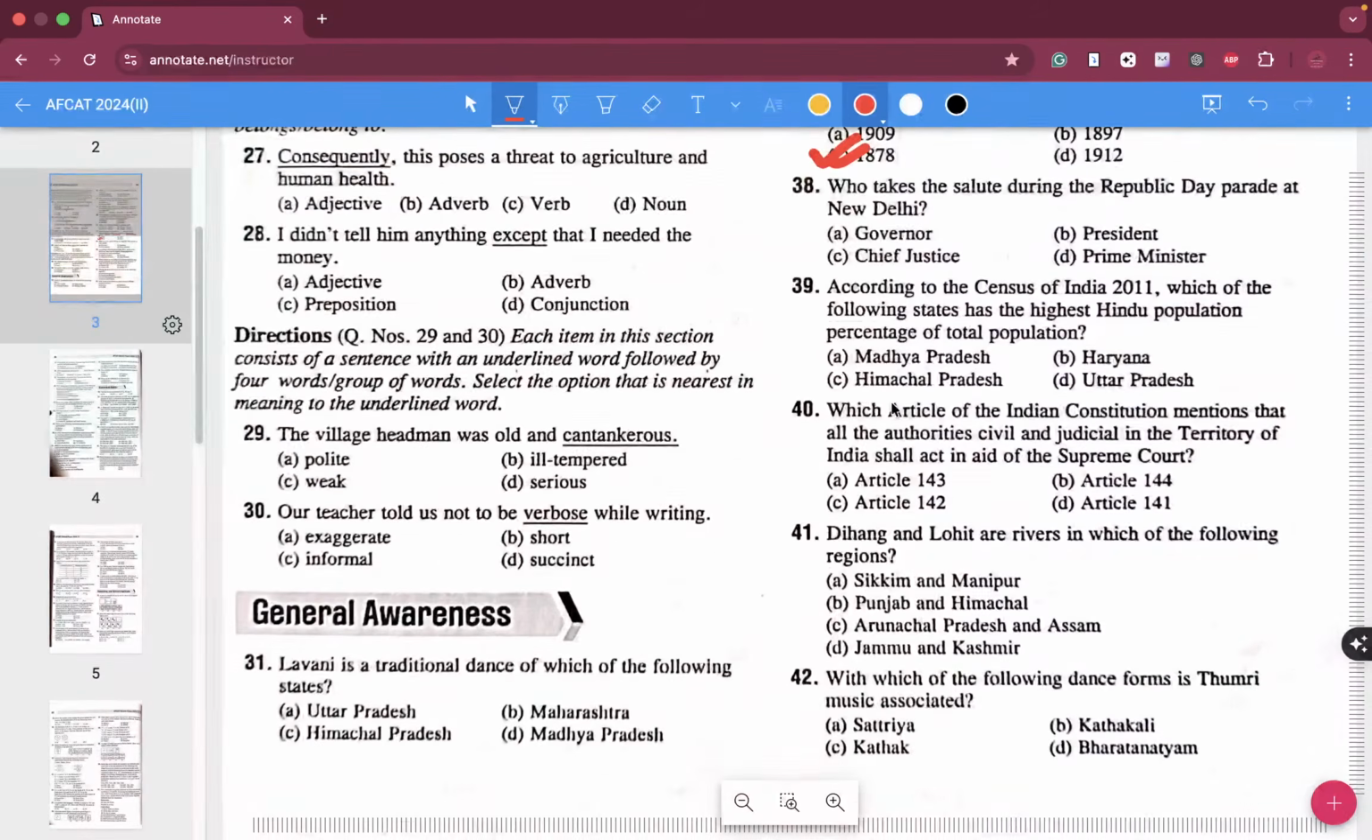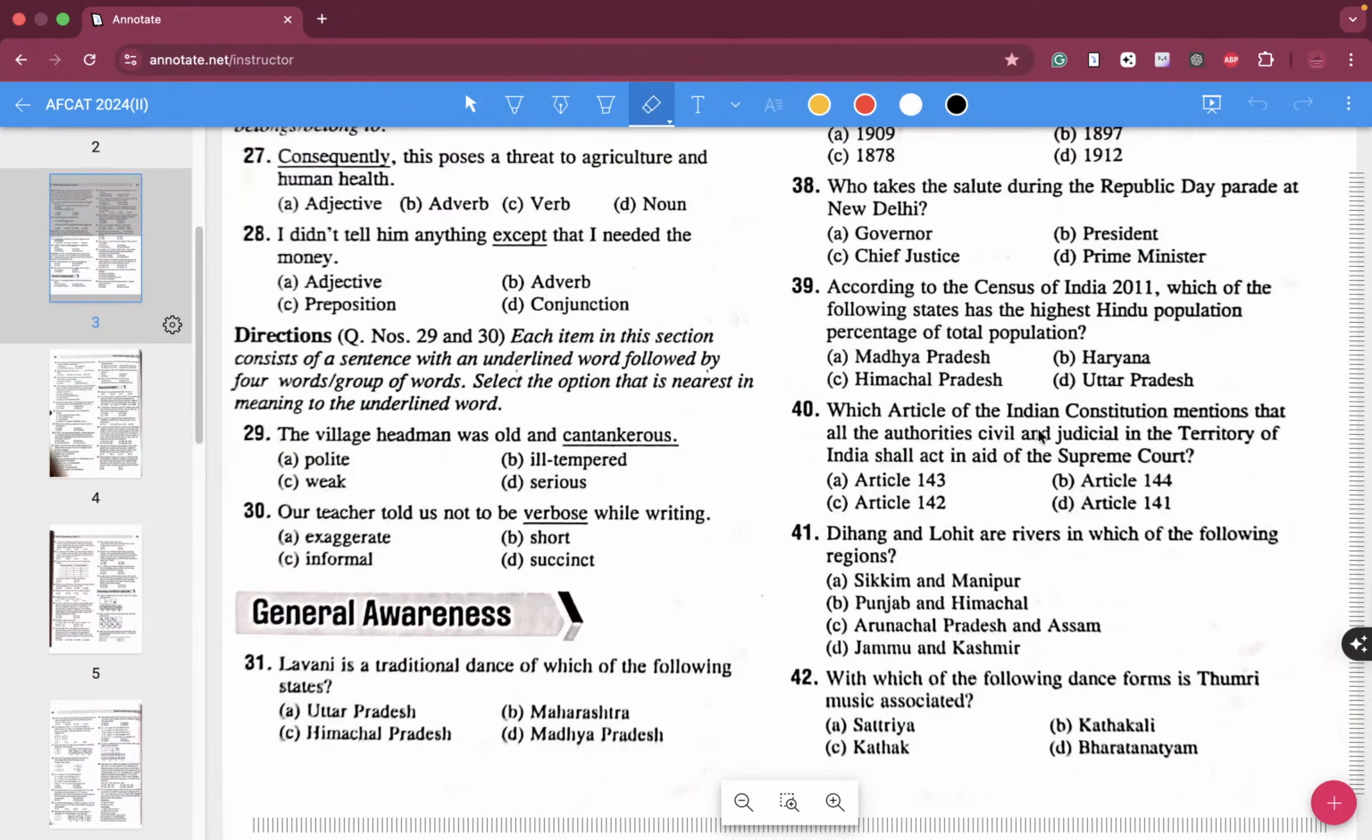Who takes the salute during the Republic Day parade at New Delhi? This is a sitter question. Everyone knows that it is the president who takes the salute during the Republic Day parade in New Delhi. According to the census of 2011, which of the following states has the highest Hindu population percentage of total population? The correct answer for this is not Madhya Pradesh, Haryana or Uttar Pradesh. The correct answer is Himachal Pradesh, wherein you have the highest percentage of Hindu population.